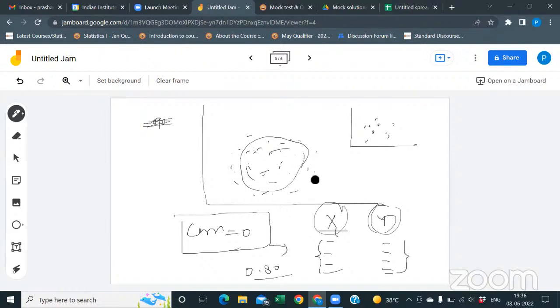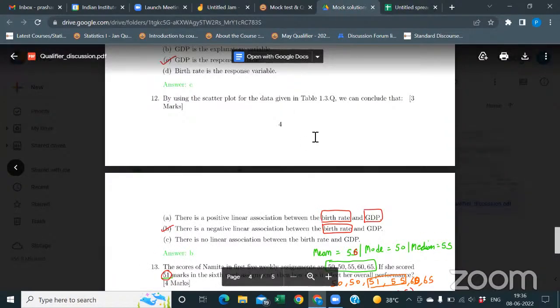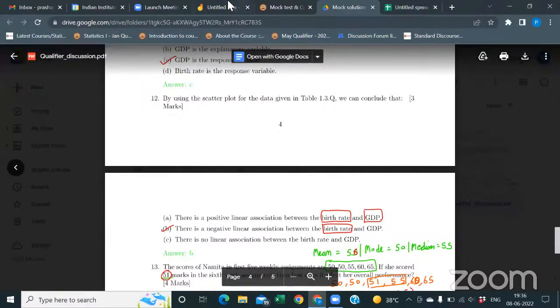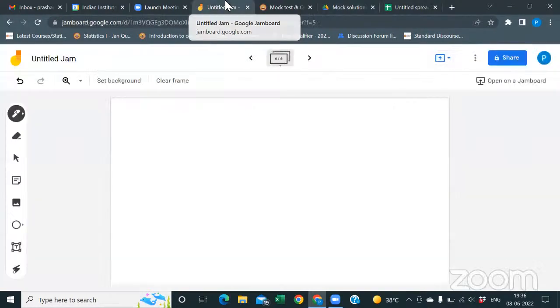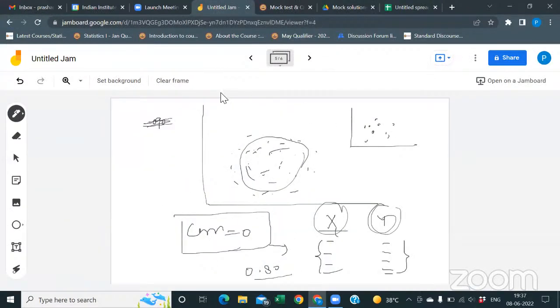So the option then should not be. You were asked about this: it is no relation. So this graph would be no relation. No linear relation means that there is not a straight line that can fit. The scatter plot that you just showed shows that there is no relation, not even linear, not even quadratic, not even polynomial, not even exponential. Okay, I got what you are trying to say.